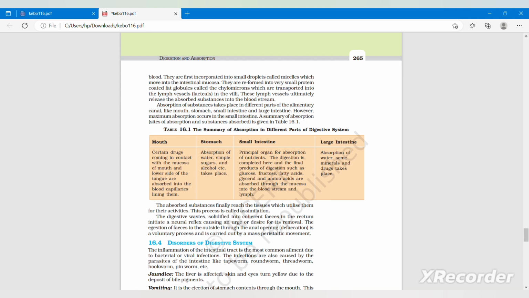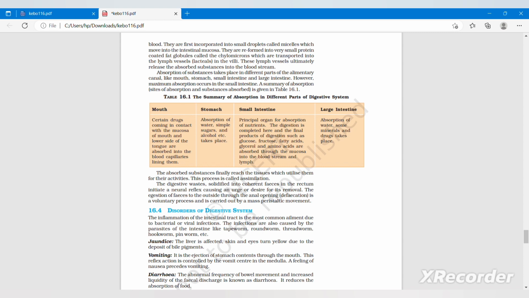In the stomach, absorption of water, simple sugar, and alcohol etc. takes place. And the small intestine is the principal organ for absorption of nutrients. The digestion is completed here, and the final products of digestion such as glucose, fructose, fatty acids, glycerol, and amino acids are absorbed through the mucosa into the bloodstream and lymph. And in the large intestine, absorption of water and some minerals and drugs takes place. The absorbed substances finally reach the tissues which utilize them for their activities. This process is called assimilation.